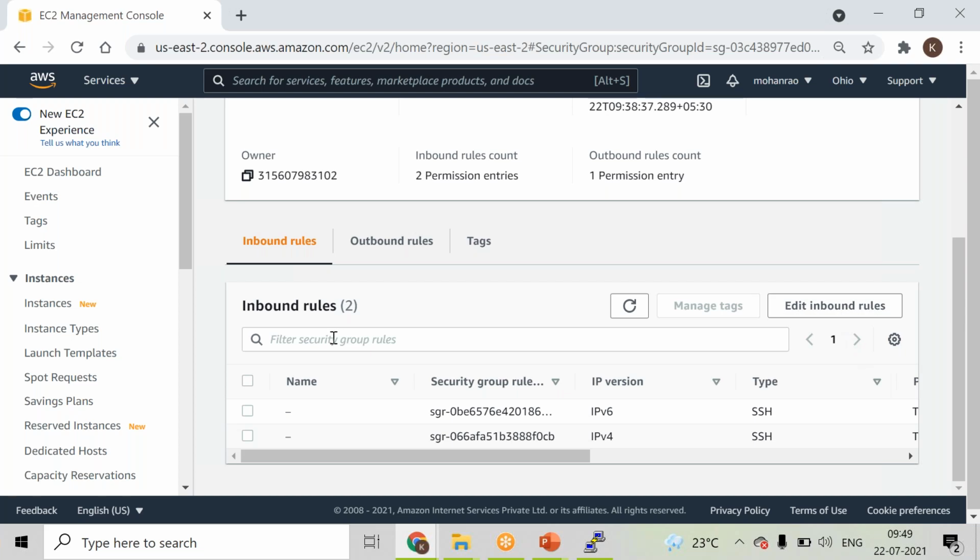And another important thing is, this is considered the first level of security for any kind of EC2 instances or your environment, right? Later we'll be dealing with more levels of additional security, but for now we can consider this as the first layer of security.